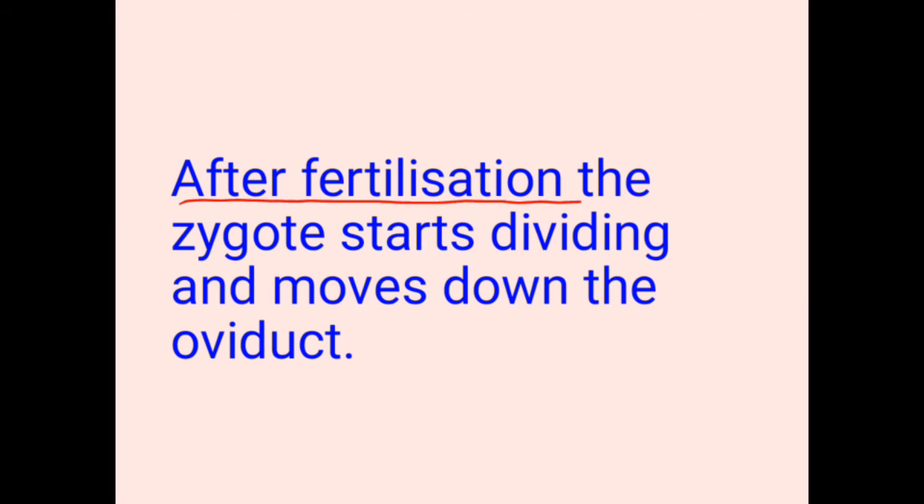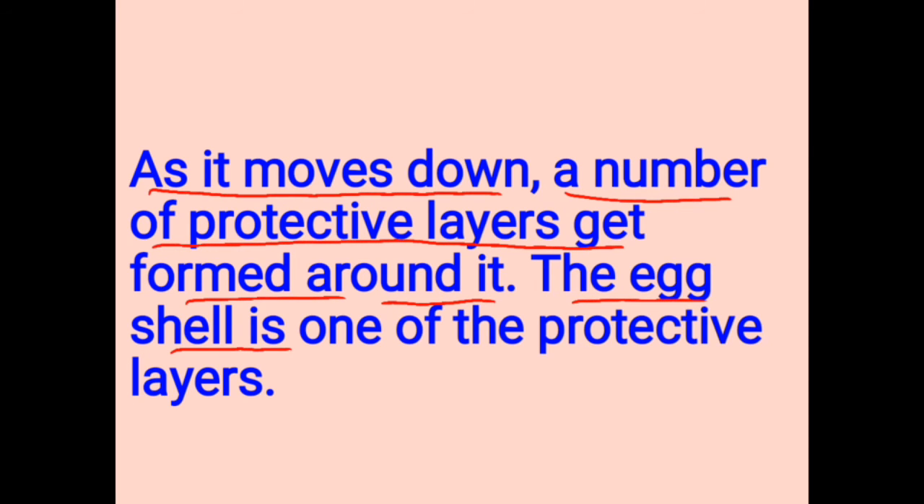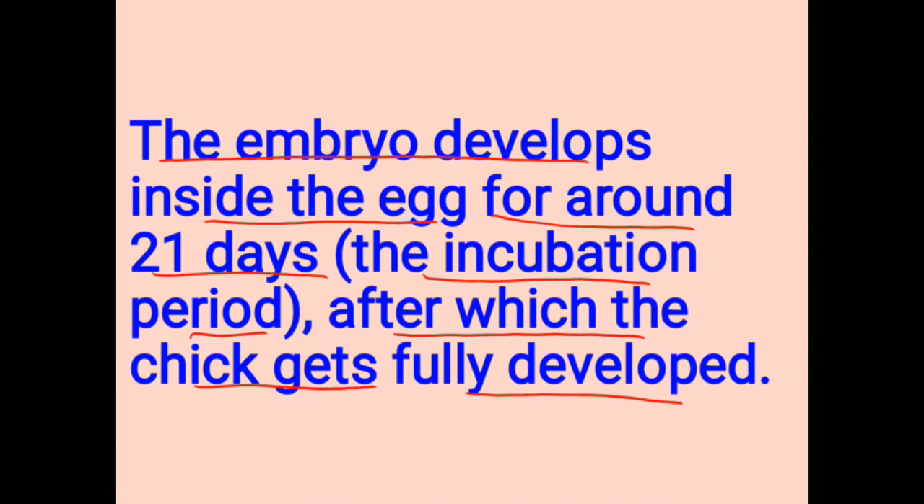After fertilization, the zygote starts dividing and moves down the oviduct. As it moves down, a number of protective layers get formed around it. The eggshell is one of the protective layers. It develops inside the egg for around 21 days. These days are called the incubation period, after which the chick gets fully developed.